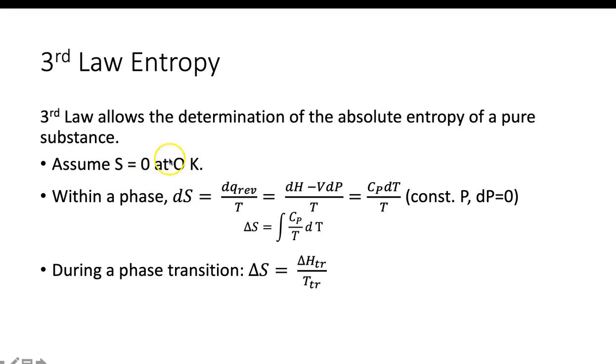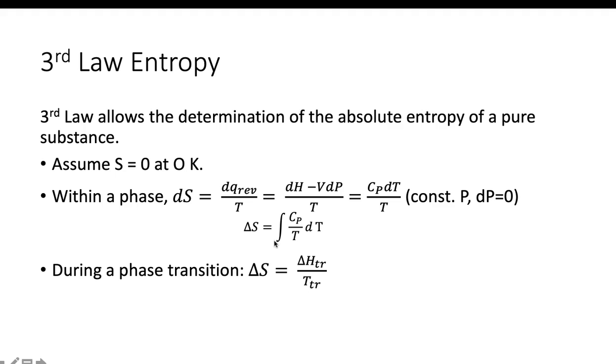So we have our lower limit, 0 Kelvin, and then within a phase we know that entropy changes. This is the definition of entropy, and then we put this in terms of H and P, and at constant pressure dP goes away, and we're left with Cp dT over T. So if we want to know the absolute entropy of a system at a particular temperature, all we have to do is integrate from our starting temperature to our final temperature, or from 0 Kelvin to whatever our final temperature is.